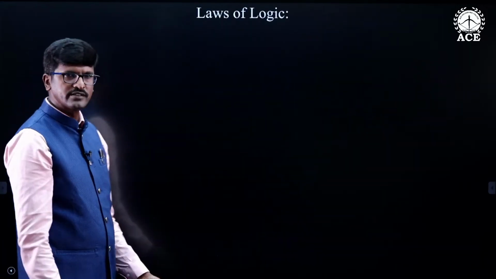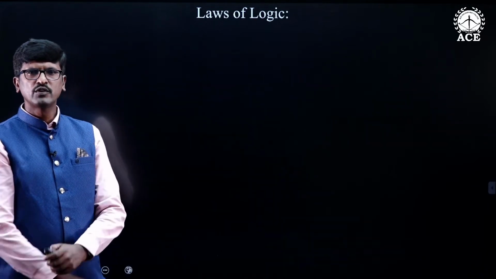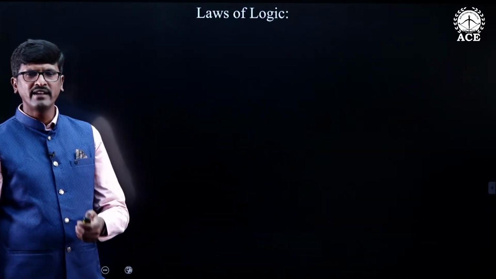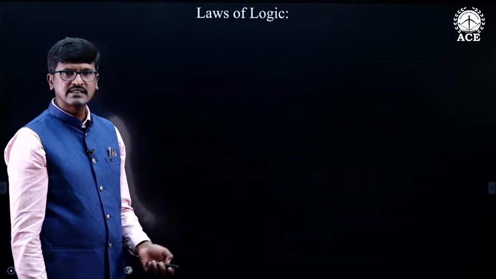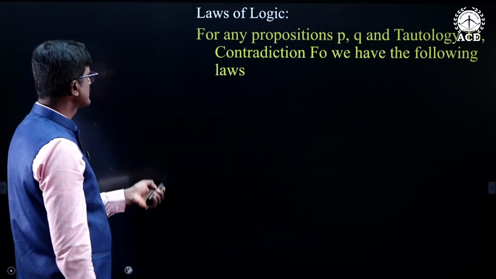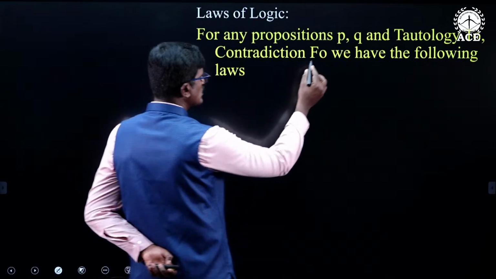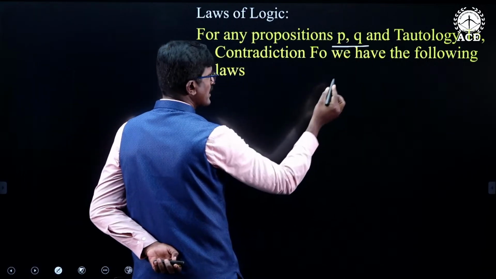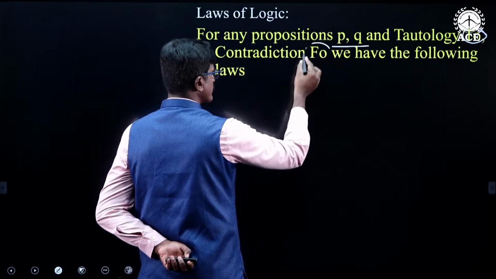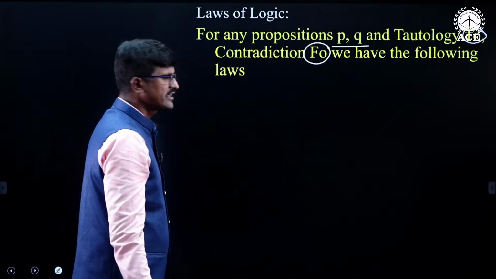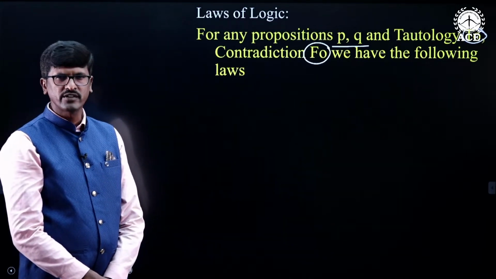Now, we will see the laws of logics. These laws of logics will be helpful for you to find the conjunctive normal form and disjunctive normal form. There are some laws of logics we will discuss one by one. To define these laws of logics, I am taking two statements P and Q. This is tautology and this is contradiction. We all know that tautology is denoted with T naught and contradiction is denoted with F naught.